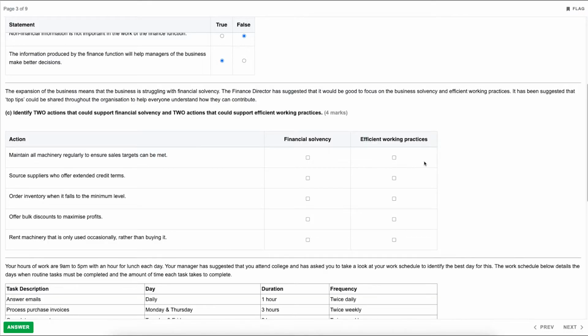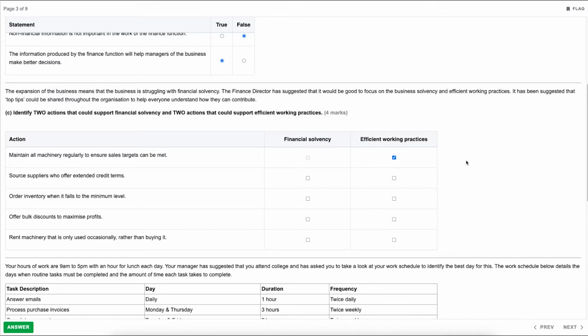So the first action then, maintain all machinery regularly to ensure sales targets can be met. Well, if we're maintaining machinery, i.e. keeping it in a position where it's able to produce goods, that would be part of efficient working practices.